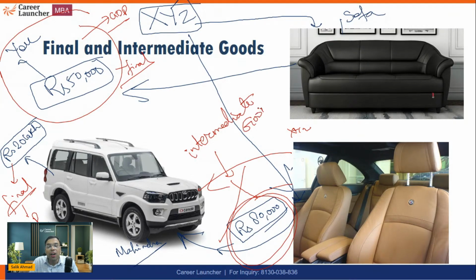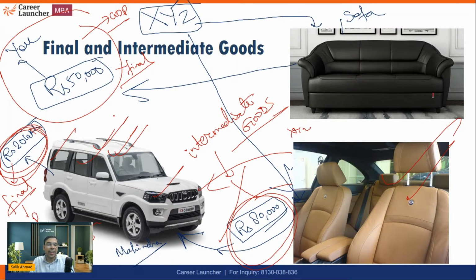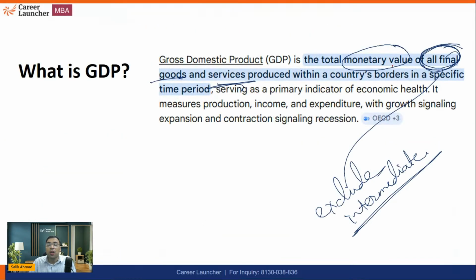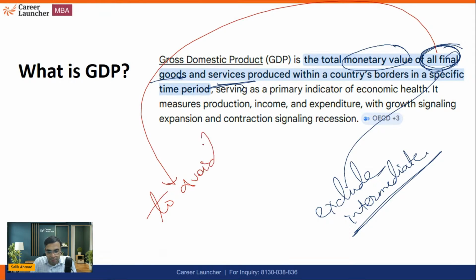And why will it not be added? This is common sense, because it will lead to double counting. For example, when this Scorpio is being sold at 20 lakh rupees, it already contains the price of this seat. Right? Similarly, when this car is being sold, it already contains the price of the tire, the headlight, everything, right? So that is the idea behind this. That is why we do not add intermediate goods or services. We add only final goods to avoid double counting.